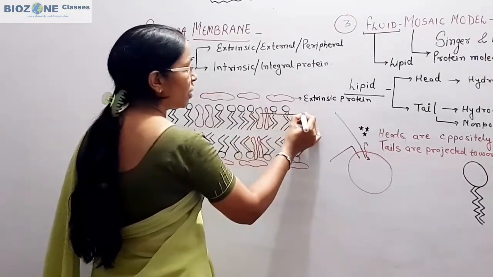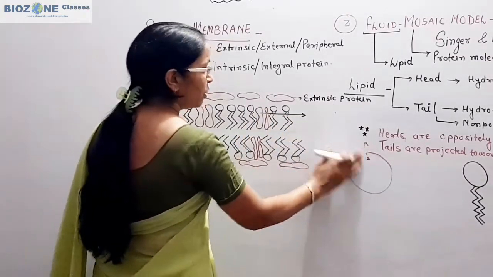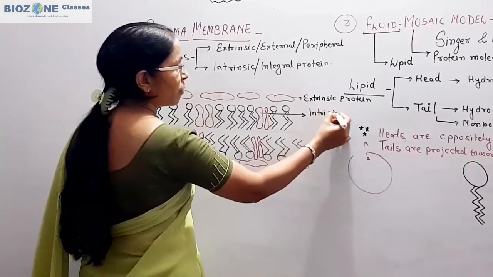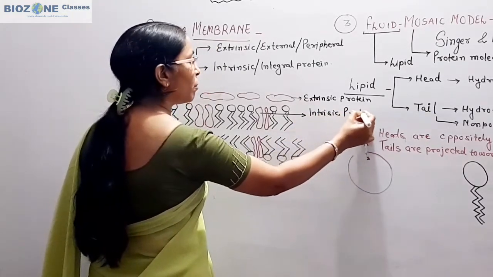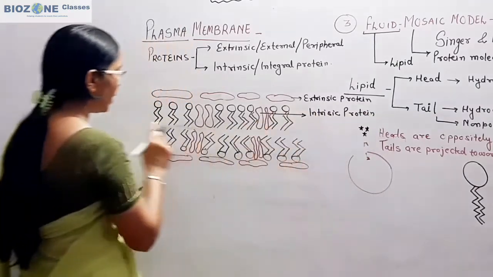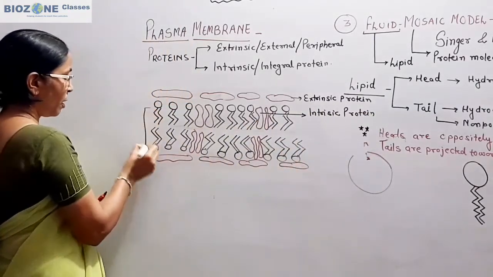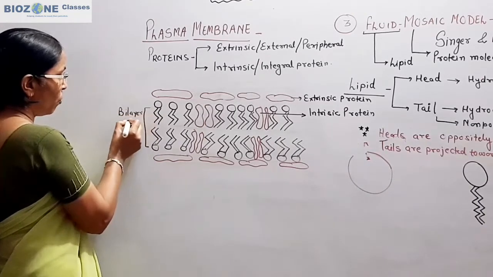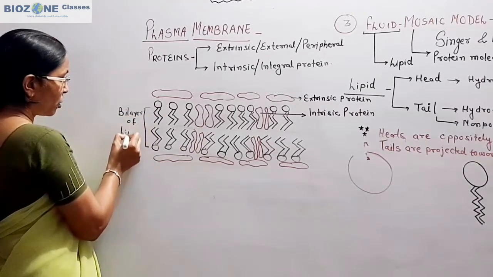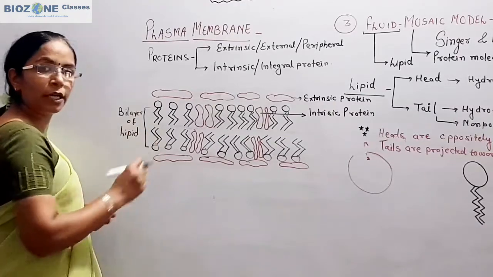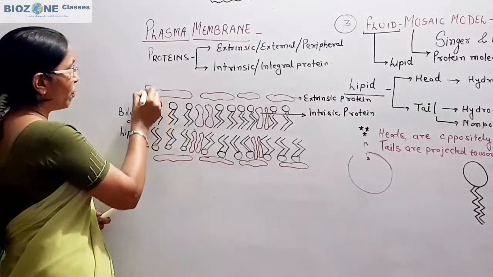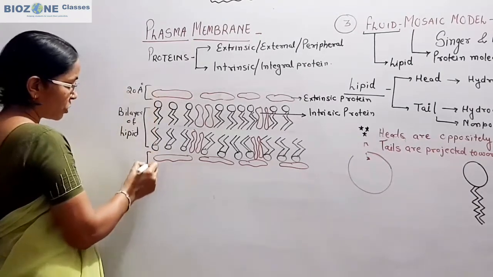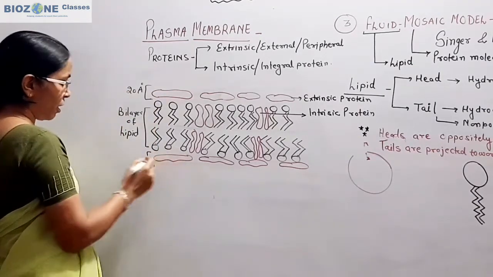Here the proteins which you appear are commonly called intrinsic protein. This part you remember, and this is the bilayer of lipid. In the introduction of plasma membrane we study the thickness of both the proteins. The thickness of protein is 20 angstrom, extrinsic outer and extrinsic inner.